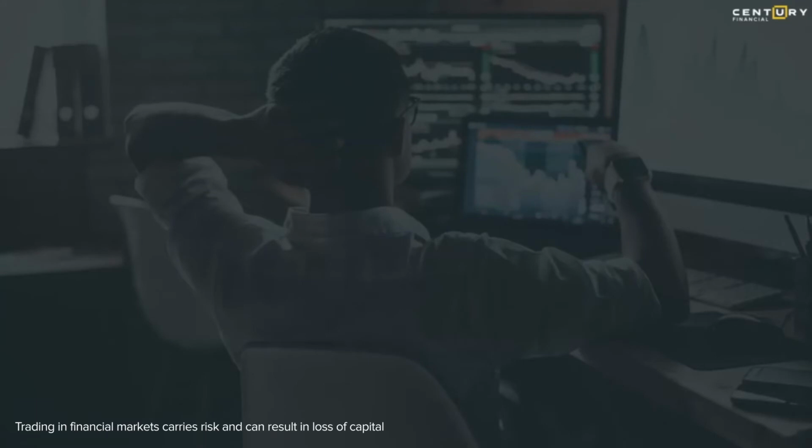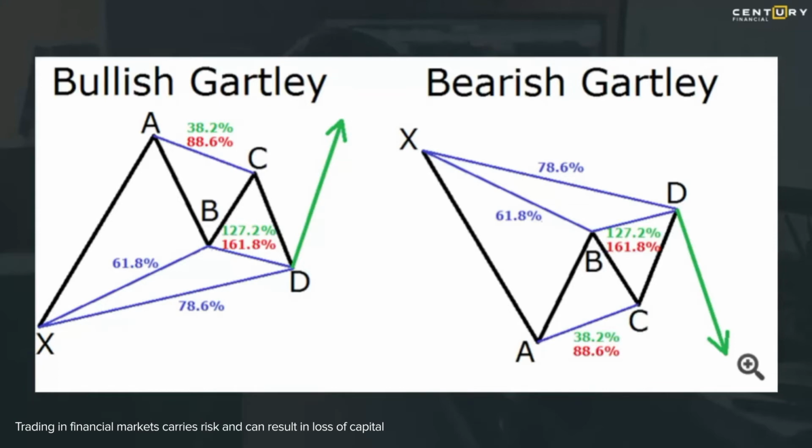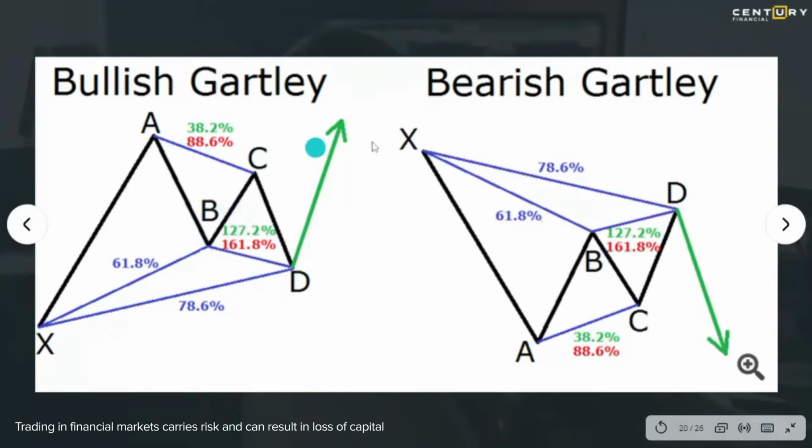Now, looking at the patterns, this is a Gartley pattern. It was named after Scott Gartley, the one who identified these patterns. I will not get into too much detail, but we'll come back to this at the end of the session if we have some more time. If you look at the numbers over here, these are identified using Fibonacci numbers. So I'll just tell you in a very broad perspective what the pattern does.